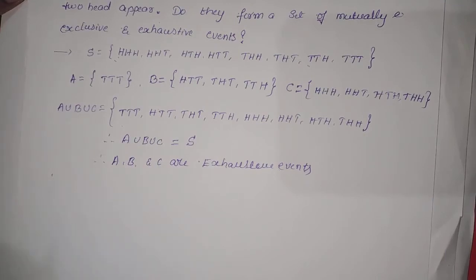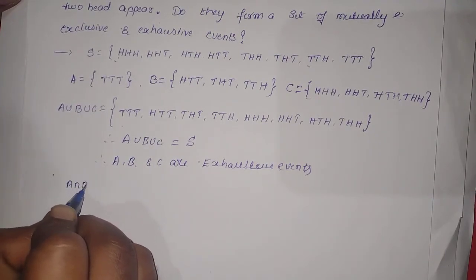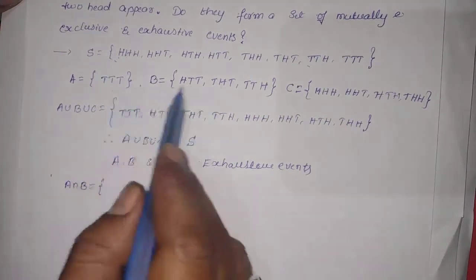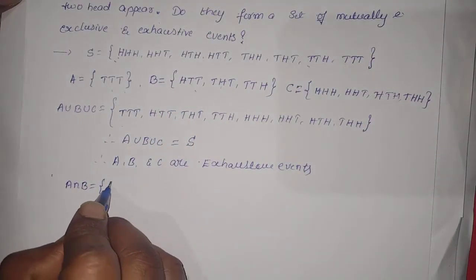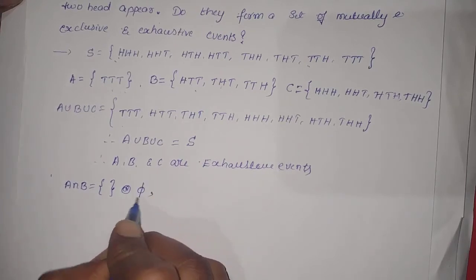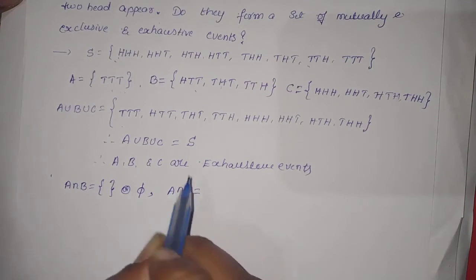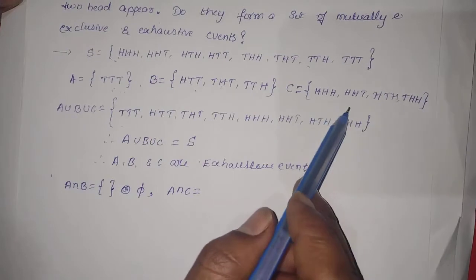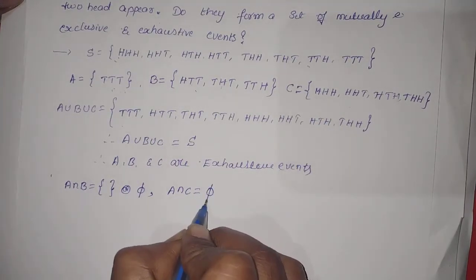Okay, exhaustive events. Next we have to find out exclusive events. Exclusive means you should first find A intersection B. A intersection B is equal to empty, as there is no common element between the two events, is it right? Next find A intersection C. Here TTT is in A, and there is no TTT in C. So A intersection C is also empty.